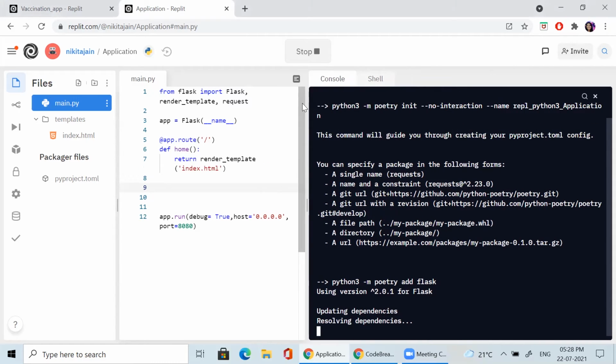The first time we are executing, it will take time in that case, because first it is installing all the libraries.